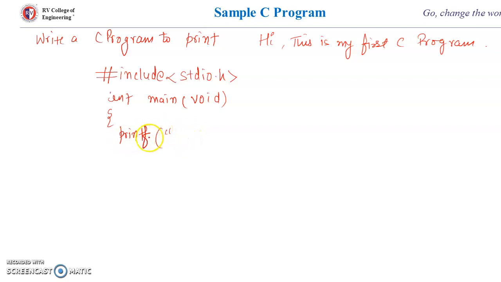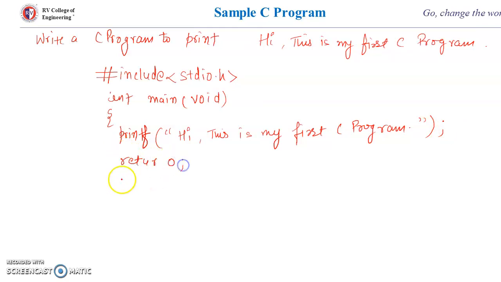We have to write printf, and then this is called the opening parenthesis, then double quote, and within the double quote, whatever text message I write, that would be printed as it is on my output screen. Then close this double quote, close parenthesis, and semicolon, which indicates the statement terminator. After every statement we have to write this semicolon, and then at the end return 0 and close the